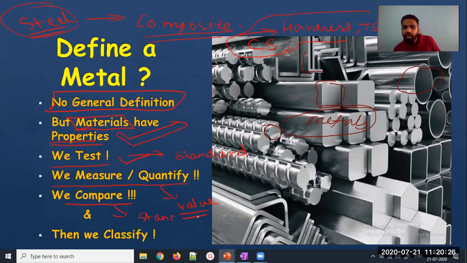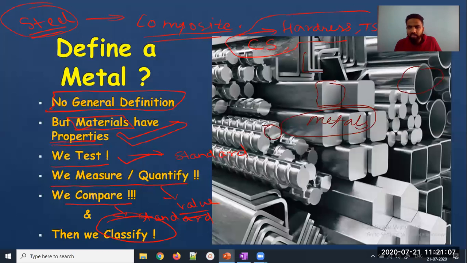After comparing it against a standard, we try to classify it. Suppose there is a composite which has as good strength as steel, then we will classify it in the class of steel, rather than classifying it in the class of plastic. But if there is some composite which has very good elasticity, I will classify it in the class of rubbers, like in the class of polymers. That will be a composite, but I will classify it in the class of polymers rather than in the class of steel, because I know that steel does not have that much elasticity as compared to rubber.